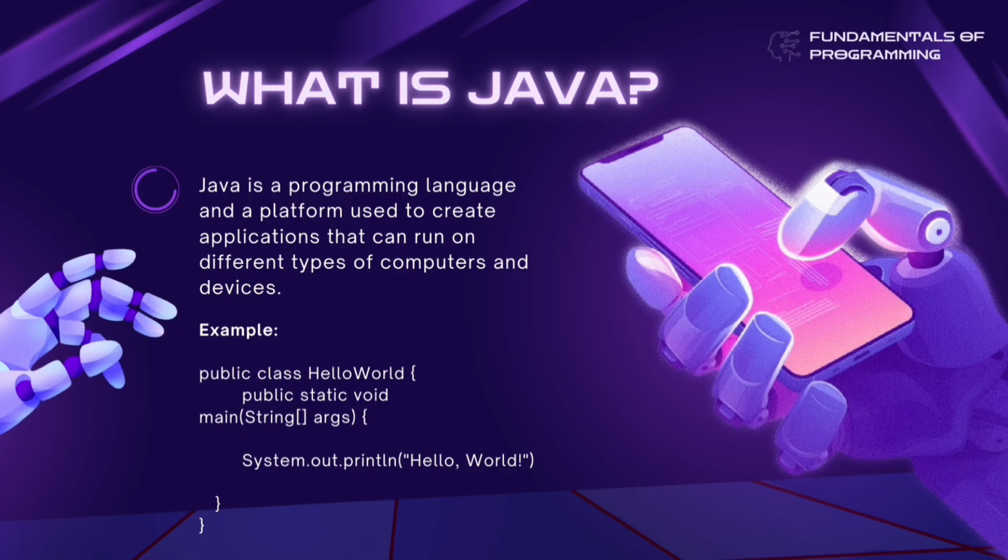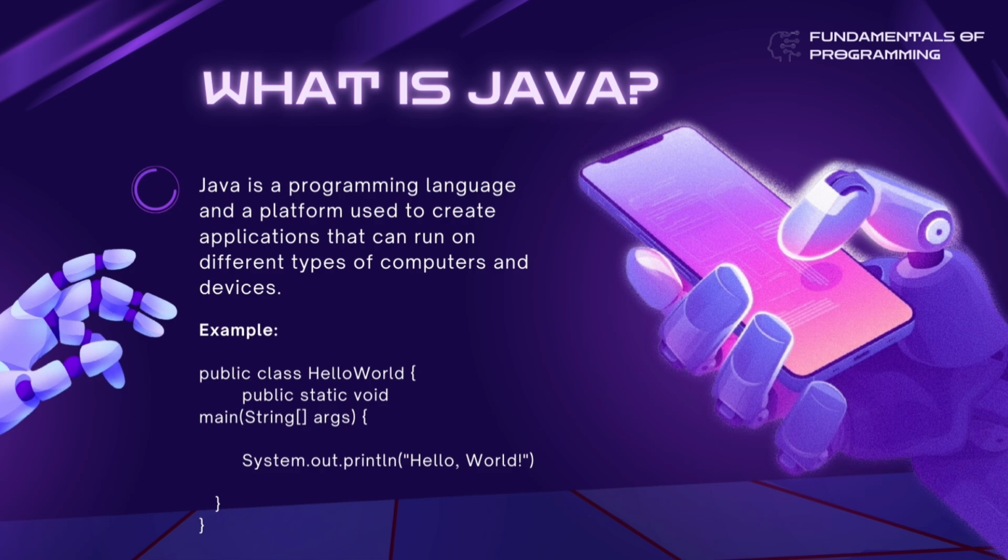Now, as I said earlier, Java is one of the most popular programming languages in the world. In this definition, Java is a programming language and platform used to create applications that can run on different types of computers and devices. In simple terms, Java lets us create applications that can run on different devices like phones, computers, and even on ATMs. The motto here is always write once and run anywhere.